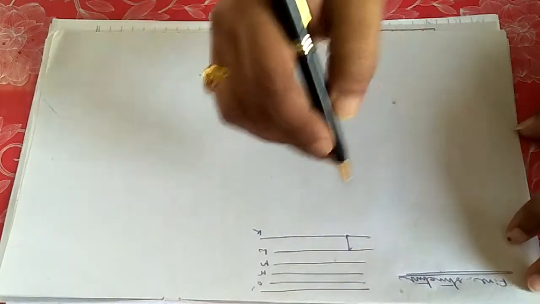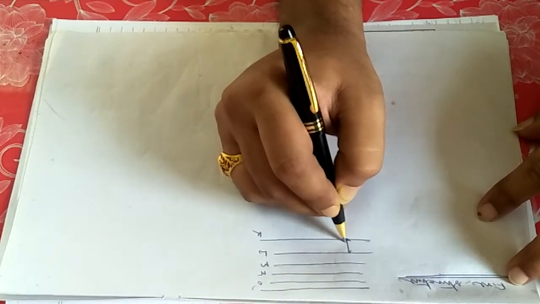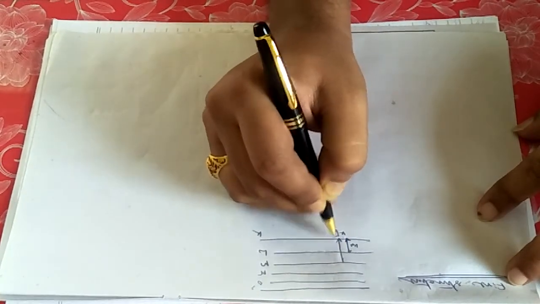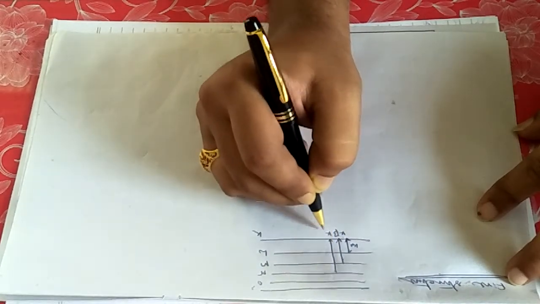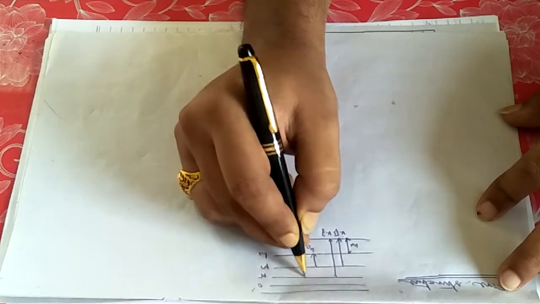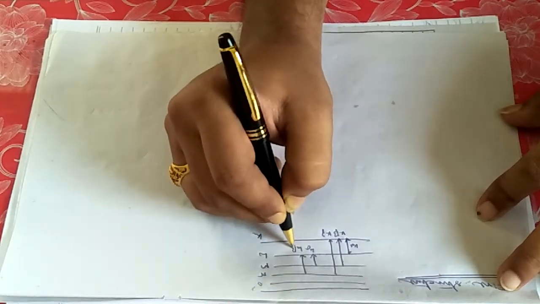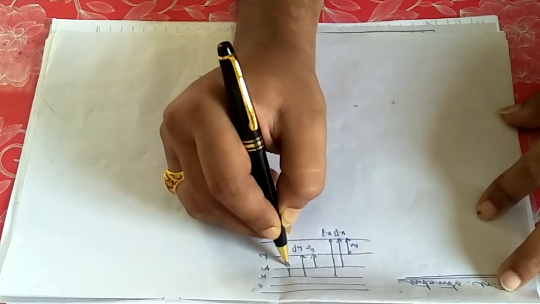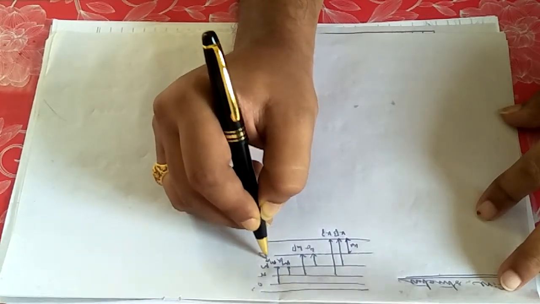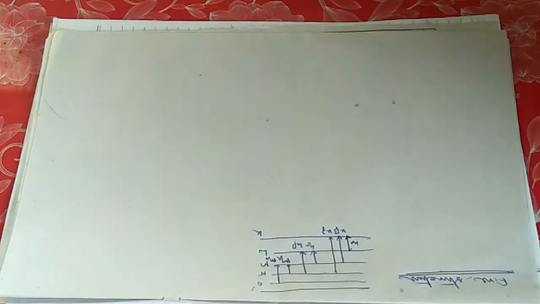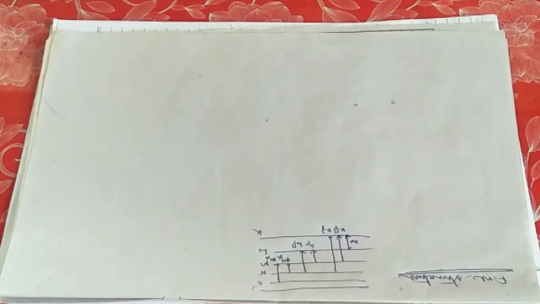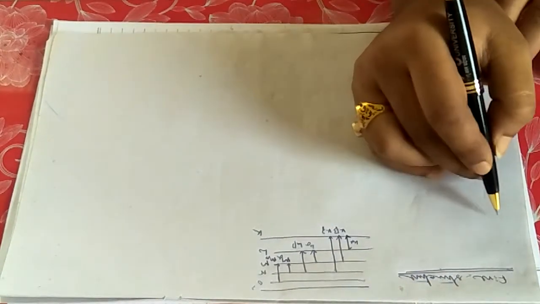Now see, I am drawing the K alpha line. First this is K alpha, this is K beta, the third one is K gamma, etcetera. So this is L alpha, this is L beta, this may be M alpha, and the next one is M beta, and so on. I am not concentrating on this particular figure because I am now going to understand the fine structure.